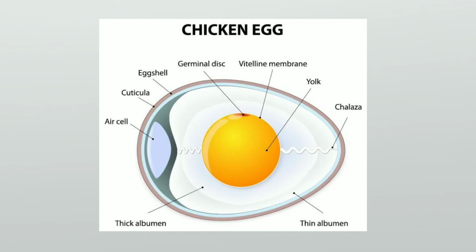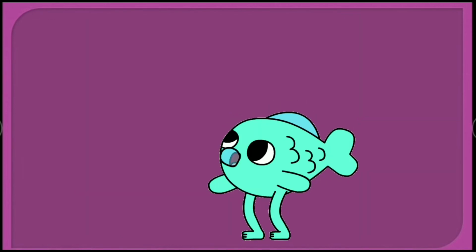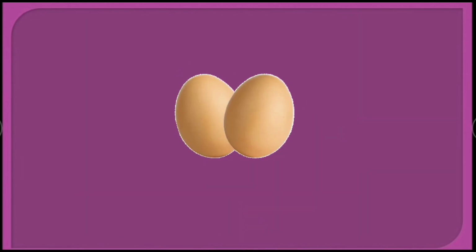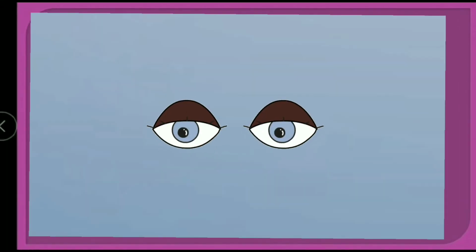Some of the cells are, however, big and can be seen easily with naked eye. The bird's eggs are very large cells. Do you know? Each egg of the bird cell is a single cell and is quite big. We can see it with our naked eyes.